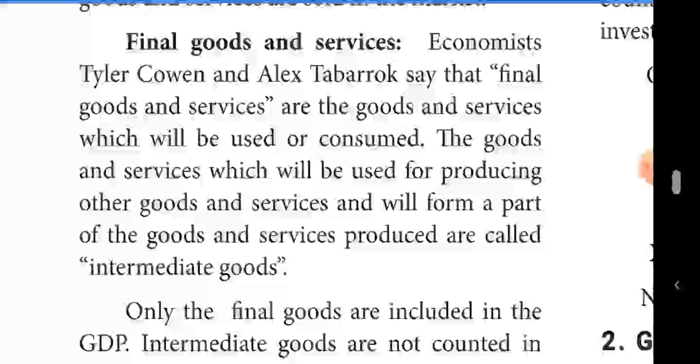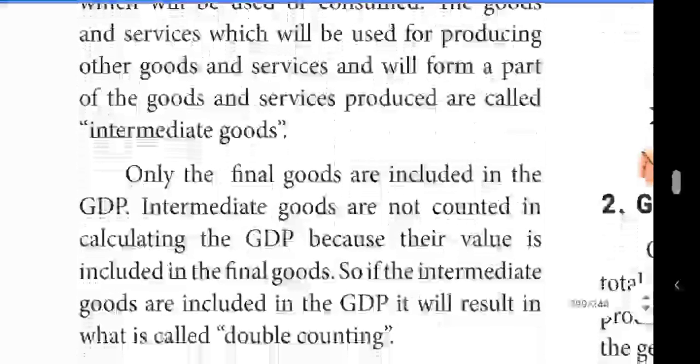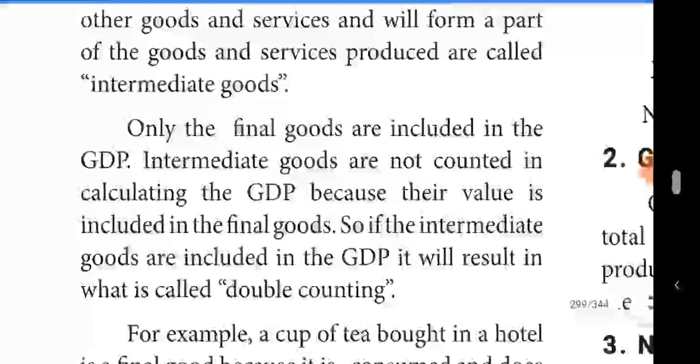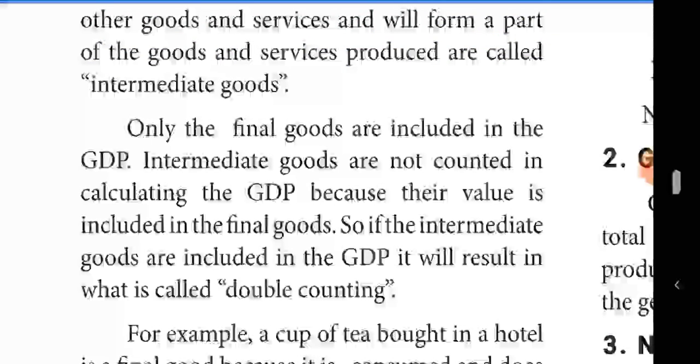That intermediate goods is not counted or calculated in the GDP, because the intermediate goods value is already included in the final goods. So the intermediate goods value is not added in the GDP. Suppose the intermediate goods are added to the GDP, that is called double counting. So that is very difficult to add.